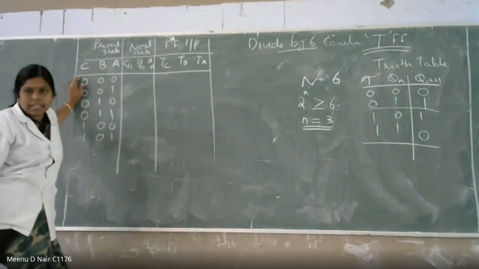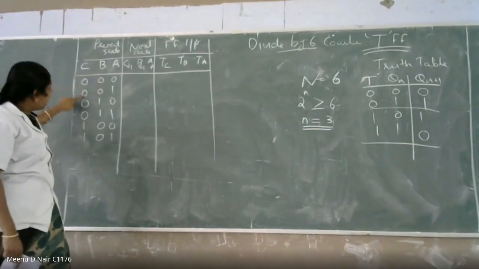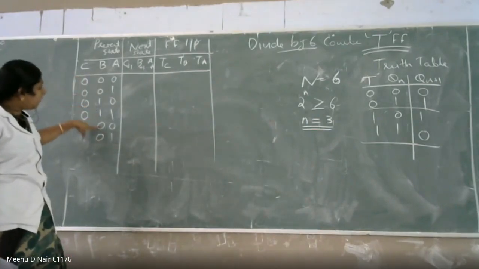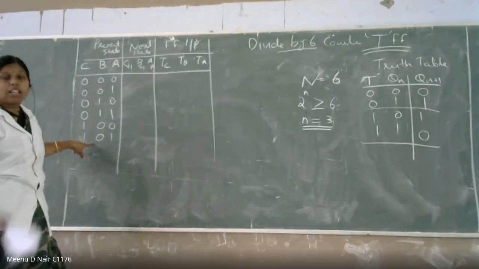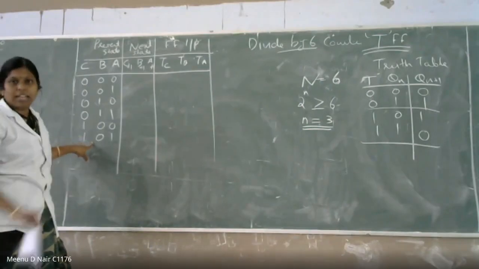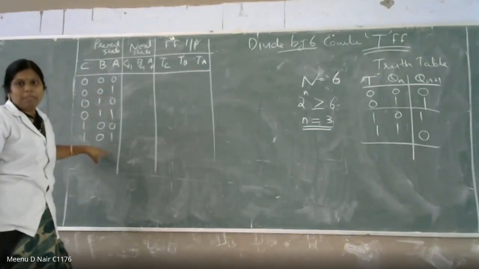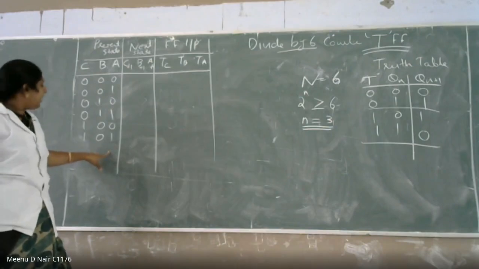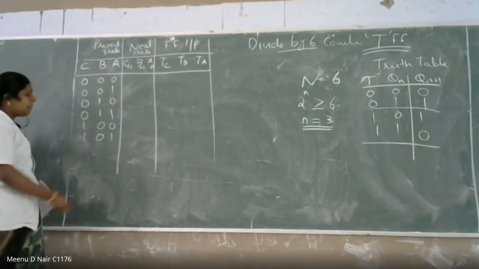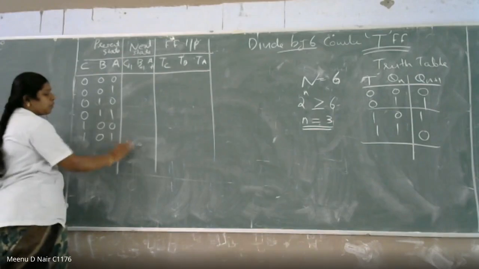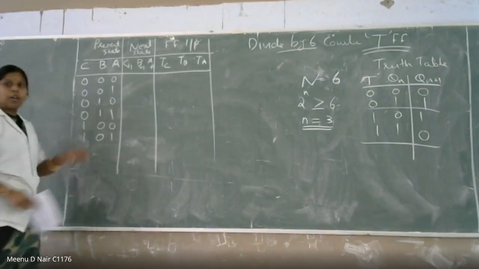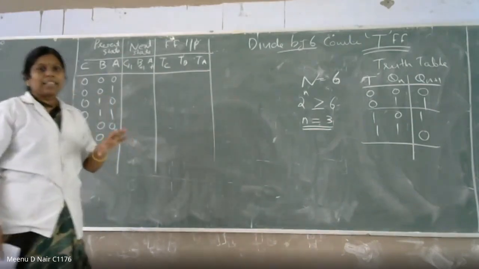So 0 0 0 you are considering as state 1. This is state 2, 3, 4, 5, 6. This is not the number 6. Total states must be 6, right? If it were the number 6, it would be 1 1 0, so you are not using 1 1 0. You are only checking how many states are there.